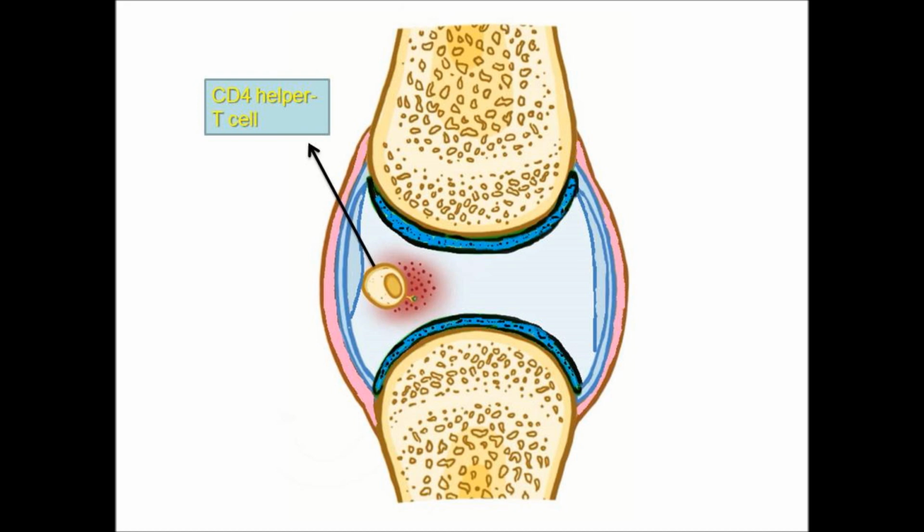What are the interleukins secreted from the T cells? Interleukin 1, interleukin 12, interleukin 2, interleukin 21, interleukin 17, interleukin 22, and interferon gamma are also secreted from the T cells.